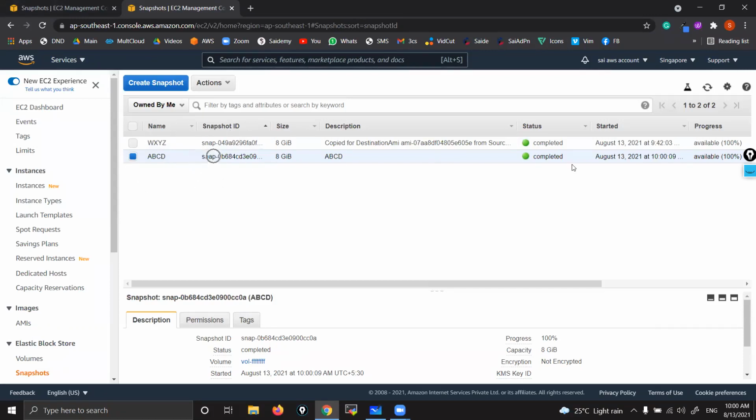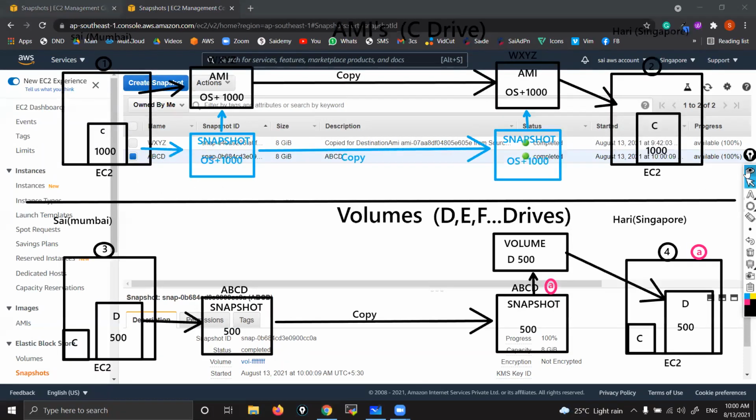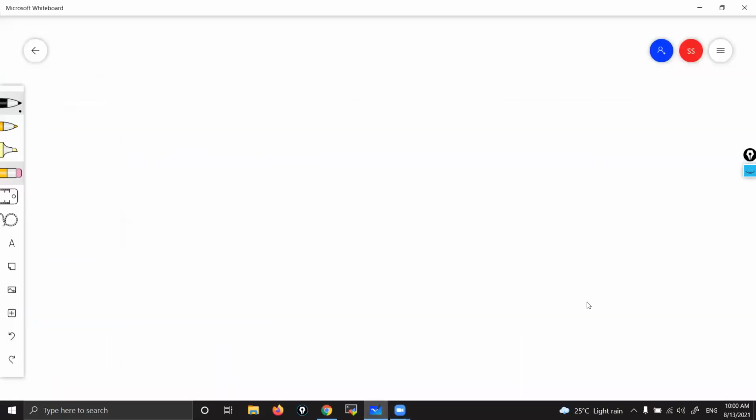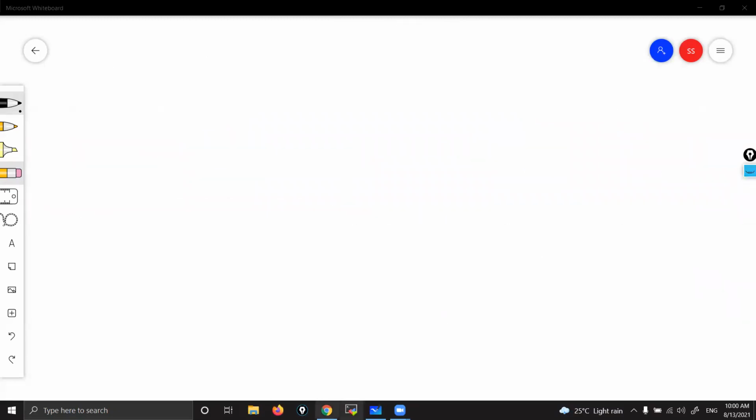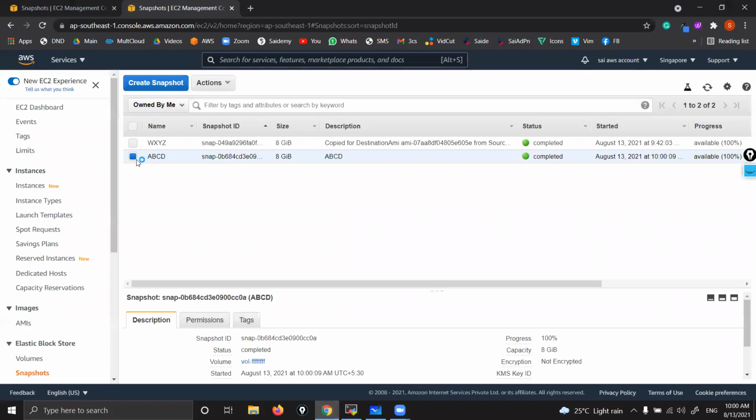So we have copied. Now where are we? What is the current situation? Now we have copied the snapshot to Singapore. Now what is Hari going to do? Hari is going to create one volume from that snapshot. While creating the volume, he will choose one availability zone. Okay. This is the snapshot.